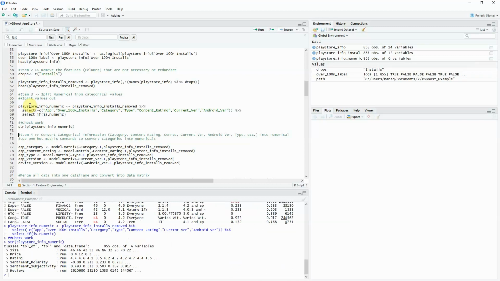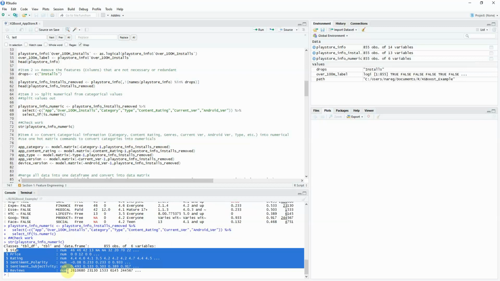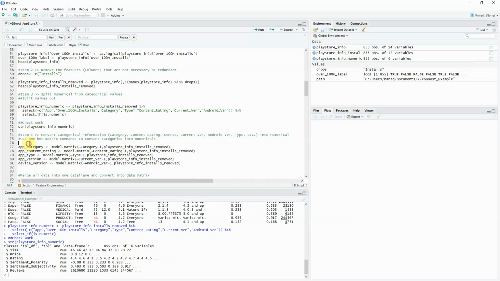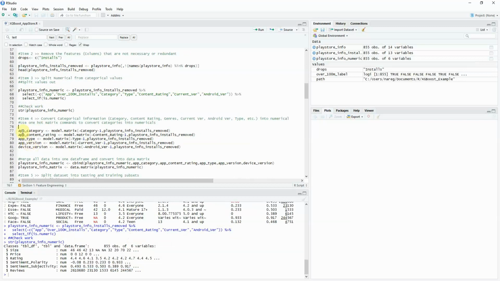I'm going to check the work. Everything looks good. It's all numerical. After that, we're actually going to take all the categorical variables and turn them into a one-hot matrix. So it has to be binary 1s or 0s, or dummy variables, whatever you want to call them. So we have the 5 categorical variables that we're going to turn into dummy variables.